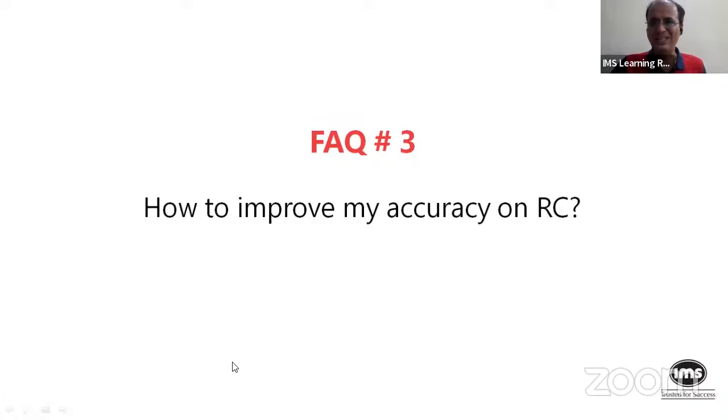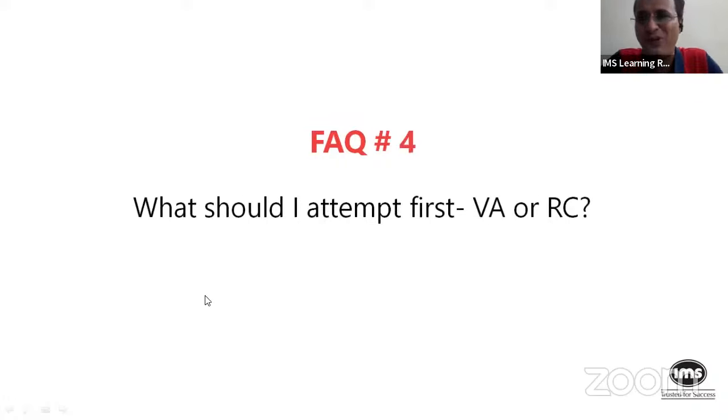Okay, so let's move on to the next one. So question 4. Okay. So the question is about the strategy. So what should I attempt first, VA or RC? So I think I will take a shot at this one first. So I would say we can tie it down to your time allocation strategy also.